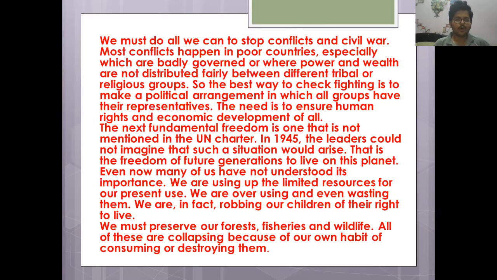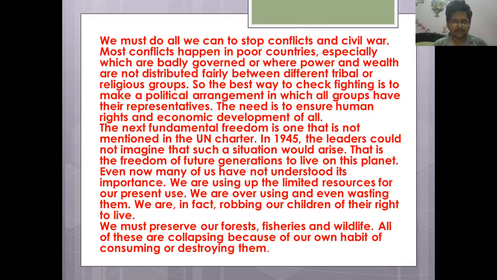We must do all we can to stop conflicts and civil war. Most conflicts happen in poor countries, especially which are badly governed or where power and wealth are not distributed fairly between different tribal or religious groups. So the best way to check fighting is to make a political arrangement in which all groups have their representatives. The need is to ensure human rights and economic development for all.